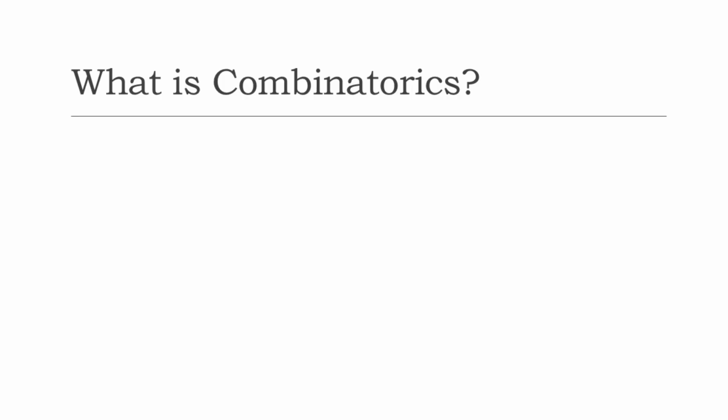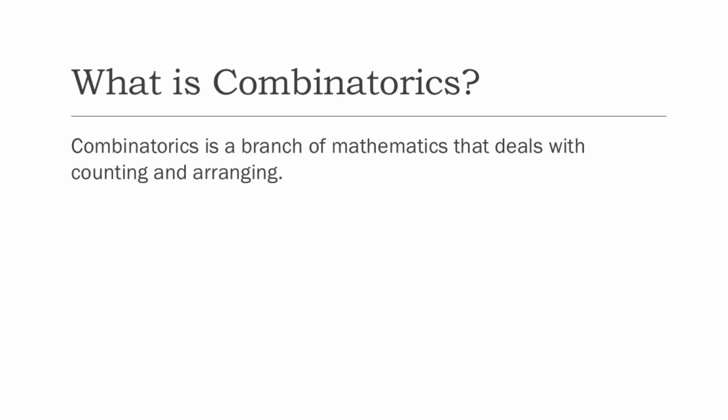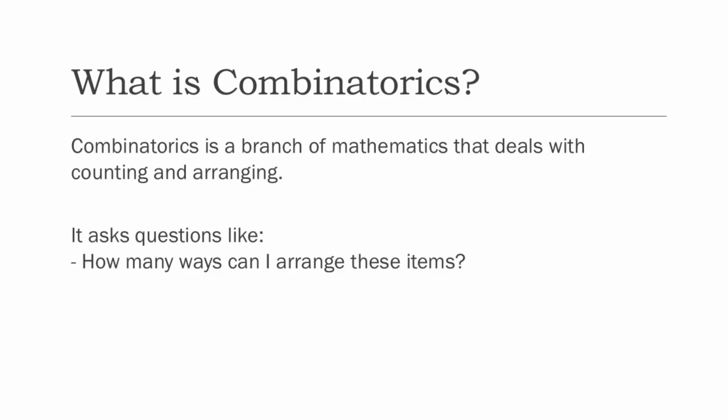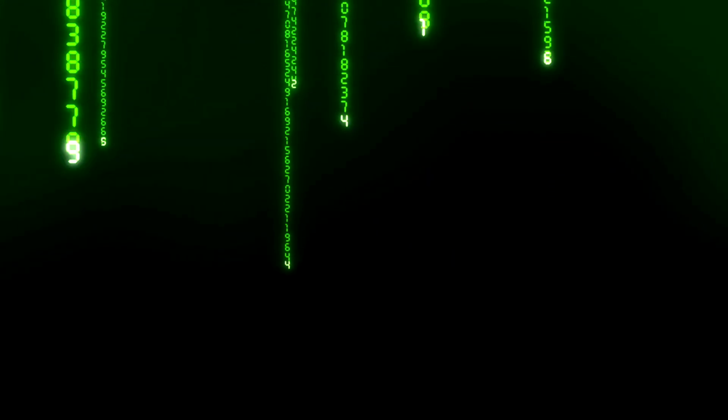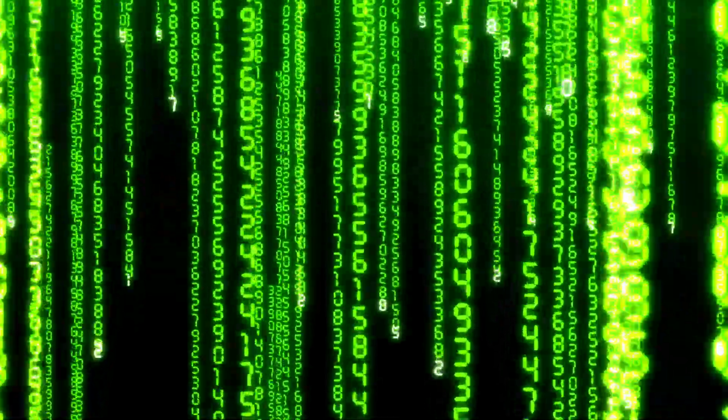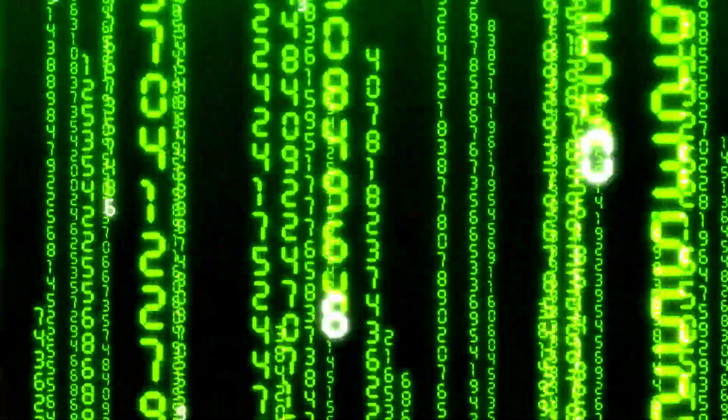So today we're going to talk about combinatorics. What is combinatorics? It's a branch of mathematics that deals with counting and arranging. It asks questions like, how many ways can I arrange these items? Or how many selections can I make? Or how many possible outcomes are there? It's everywhere, from data science and probability to computer algorithms, cryptography, and even game design.